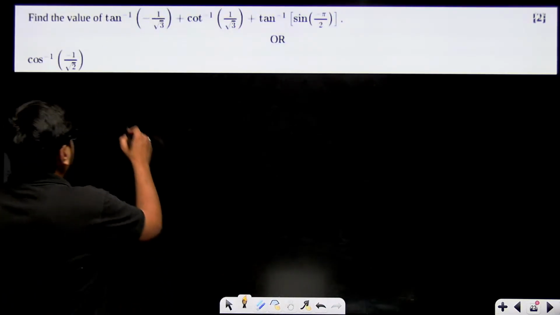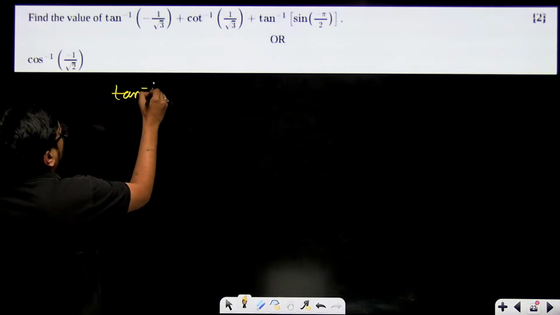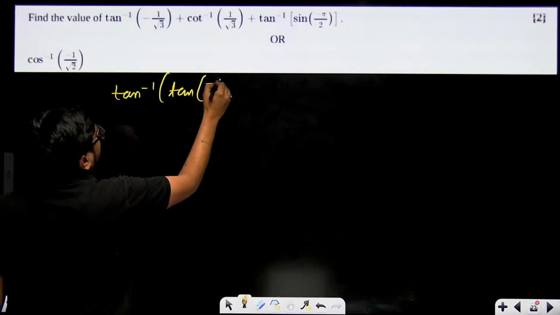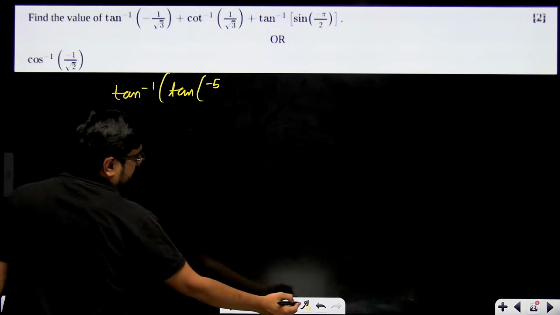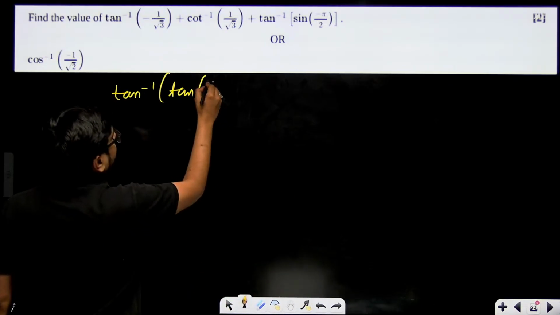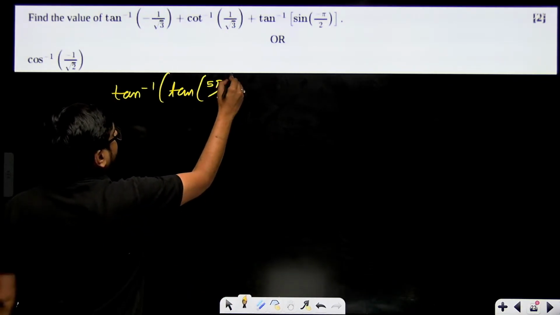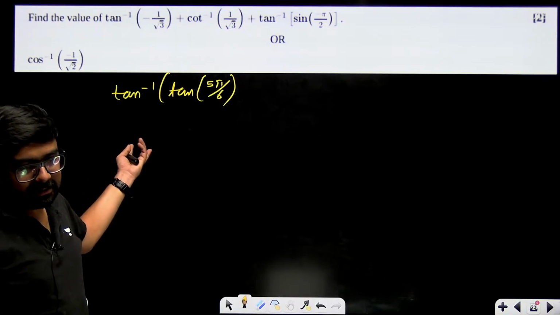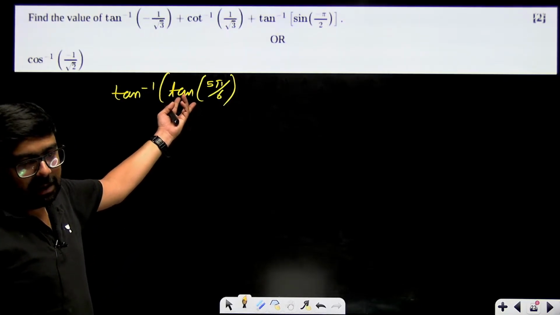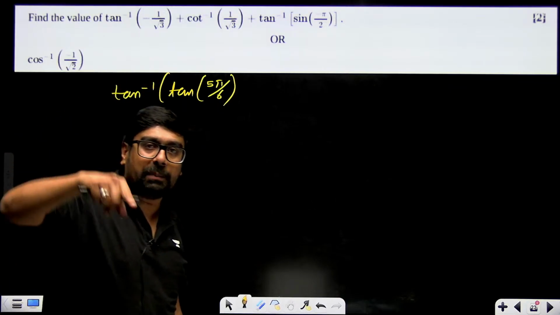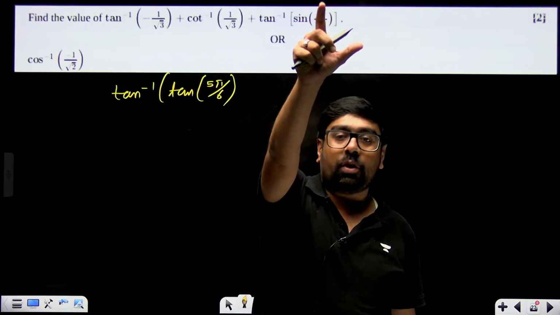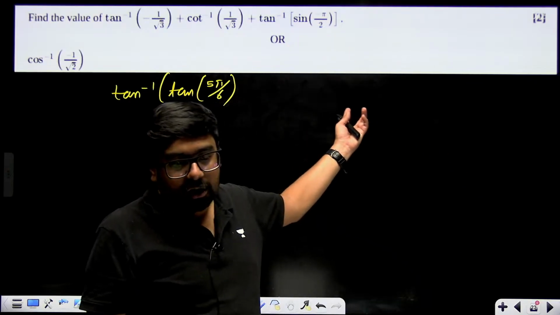If you want to do it like this, you can also do tan inverse of tan of minus π/6 or 5π/6. Minus π/6 also means 5π/6, right? So you can do it like this and then show that it is equal to π/6. But 5π/6 is not between -π/2 to π/2. That means fourth quadrant and first quadrant, so 5π/6 does not come there.